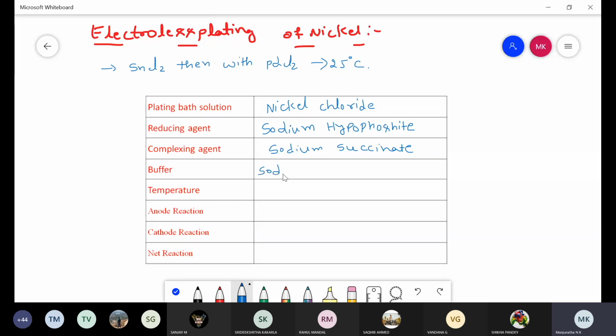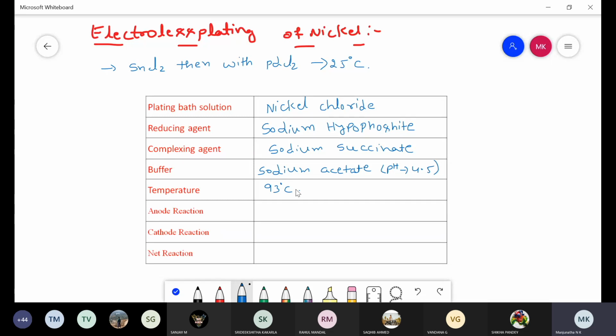Another one is buffer solution, that is sodium acetate, used to maintain the pH of 4.5. Another one is temperature, that is 93 degrees Celsius temperature is maintained.